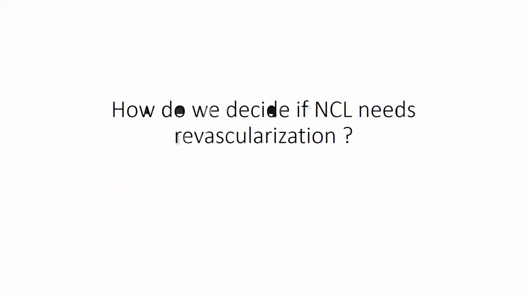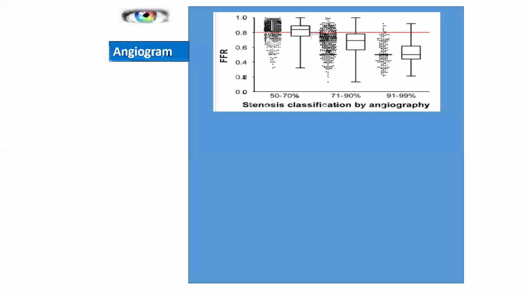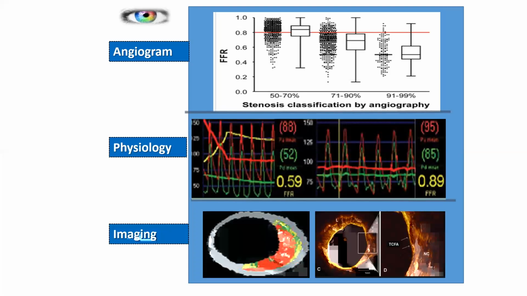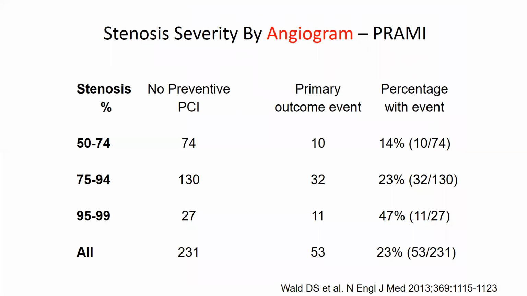So if we have to revascularize, how do we decide? What are the parameters which we use? Age-old coronary angiogram, we know that it's got its own limitation, but this is the one which is most commonly used. You can use coronary physiology, iFR, FFR for the assessment of lesion, and imaging. So these are the three tools which we use for deciding whether we need to intervene in the non-culprit lesion or not. Let's look at the angiographic data.